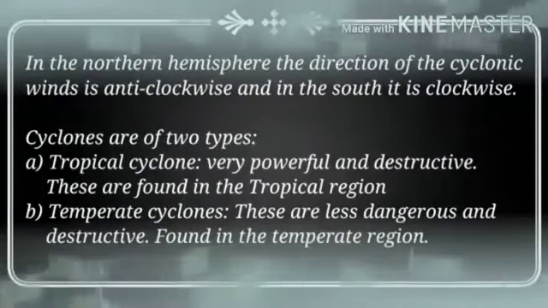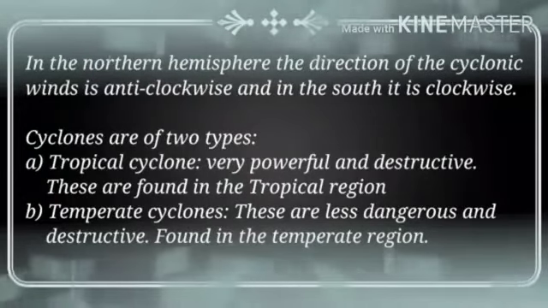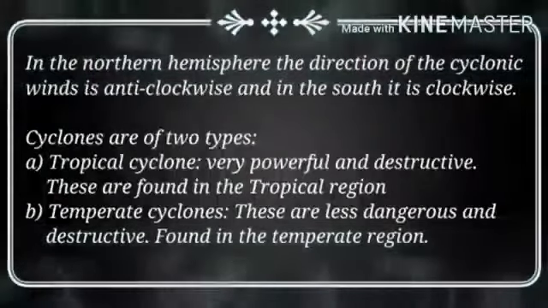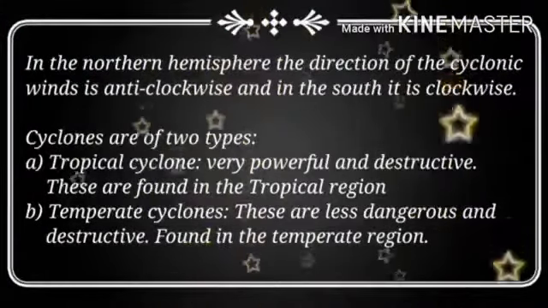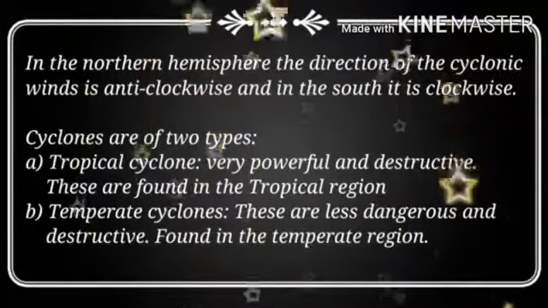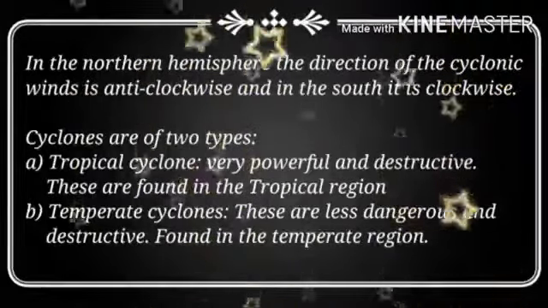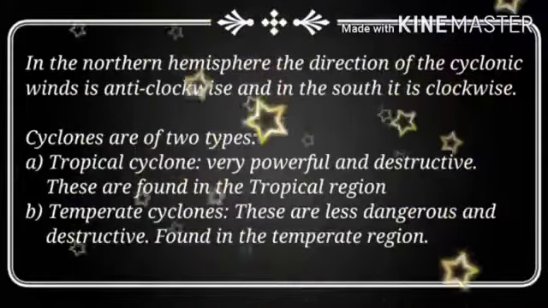If a cyclone occurs there, it is called a tropical cyclone. These are usually very powerful and destructive. The second one is temperate cyclones. These are in the temperate region. Most probably these are not as dangerous and destructive compared to the tropical cyclone. This is about the types of cyclone.